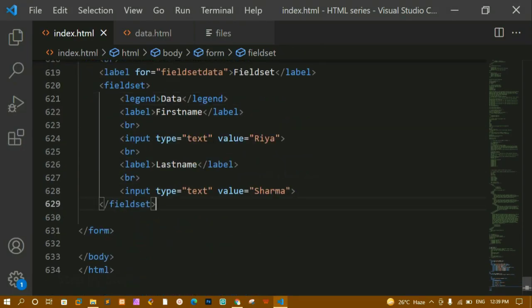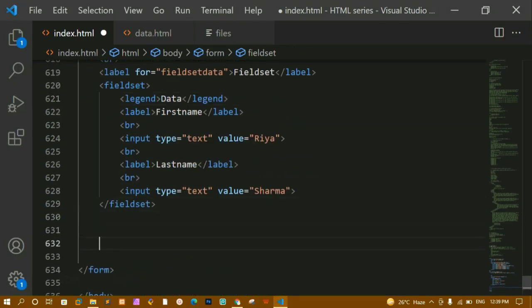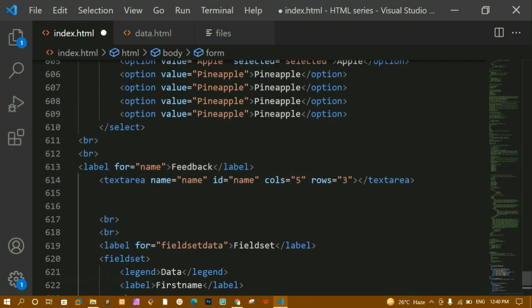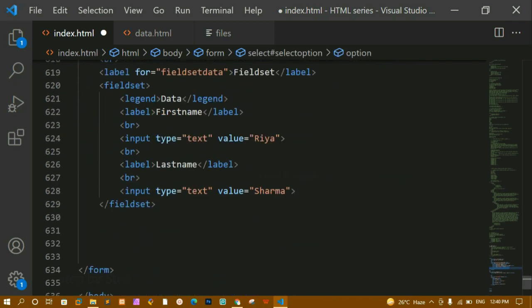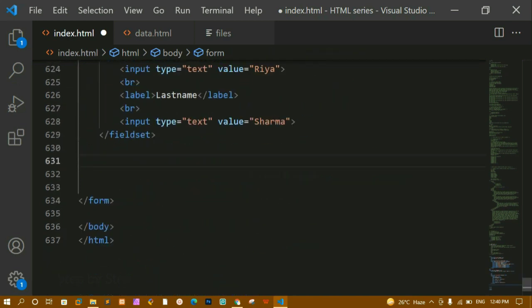Next we are having this data list. Now data list element, what it is going to give is it is going to give me the predefined list. Now here I am having this select options, and inside this whatever options I want I can select that one. Now here if you are just filling some form, and whenever you click on that input fields you will be having states.